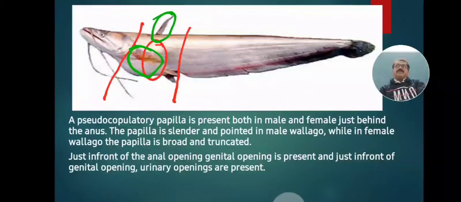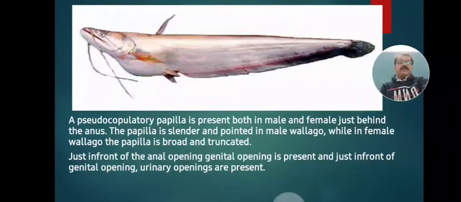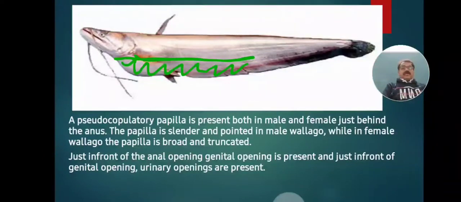And an interesting character which is seen in the male Valiaguatu, on this pectoral fin, what is the structure? To this pectoral fin, a spine is present, and this spine looks like an internal serration in this fashion, a saw-like structure. Internally these are serrated, a strong spine. Only it is present in male Valiaguatu and absent in female Valiaguatu. It is an identifying character, and this saw-like spine is used as a weapon-like structure for offensive and defensive purpose. That is the pectoral fin.